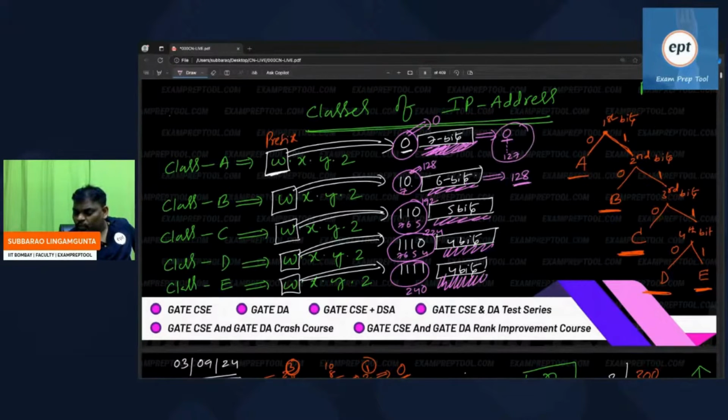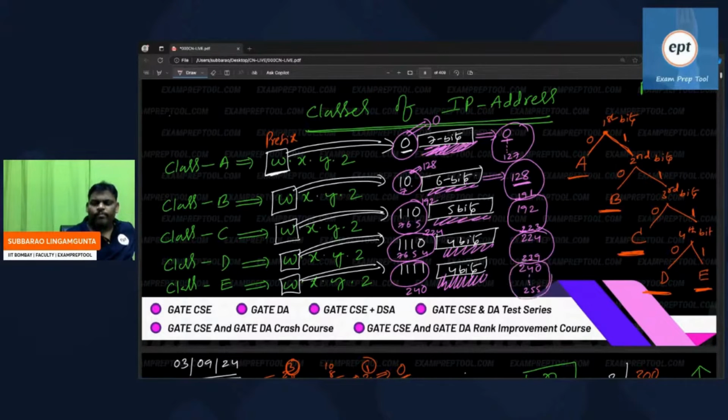This one is starting from 128, but this one is 192. He is starting from 192, until 191 the above one is there. This one is starting from 224, and until 223 the previous one is there. This one is starting from 240, before is 239, so from 224 to 239. The previous one is there. By default the last one is 255. Everything is the same.